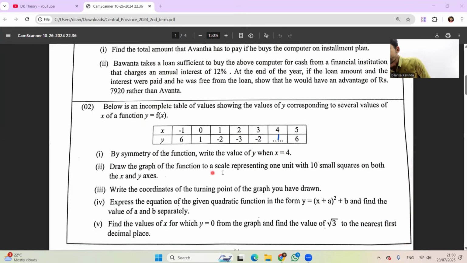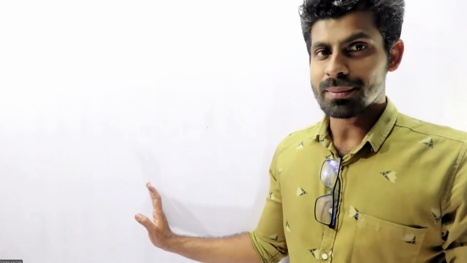Draw the graph of the function to the scale representing 1 unit with 10 small squares on both the x and y axis. So you can take 10 squares for both x and y. So let's try to draw the graph. I'm going to draw that graph on my whiteboard. This is not the perfect graph, so you need to draw that one very clearly. Right, okay. Let's see.